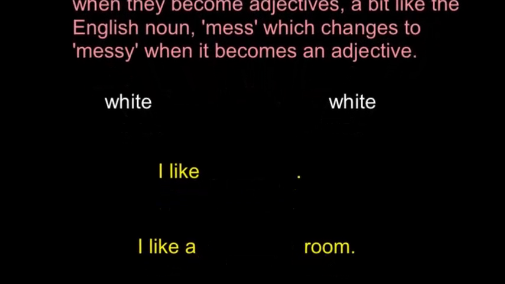Now let's look at what happens when we're working with colours. Okay, in English sentences, whether the colour is a noun or an adjective, it doesn't change its form. So if you want to indicate that you like the colour white, then you can simply say, I like white, no problem. Again, if you want to describe something as white, in other words, if you want to use the adjectival form of white, no problem.